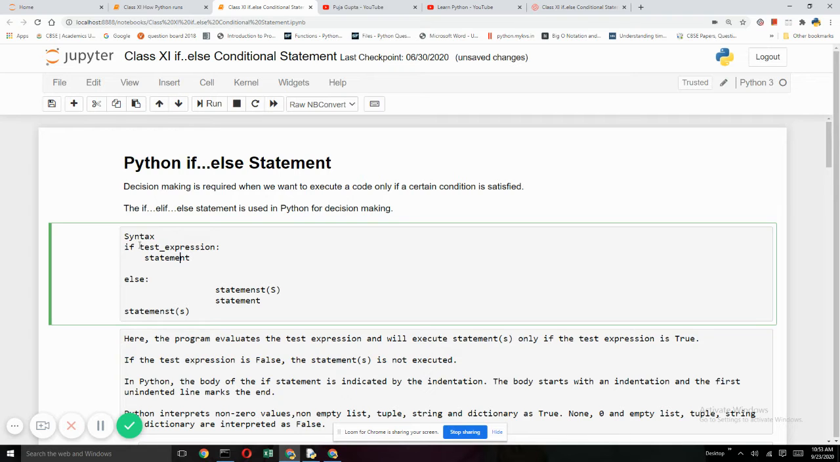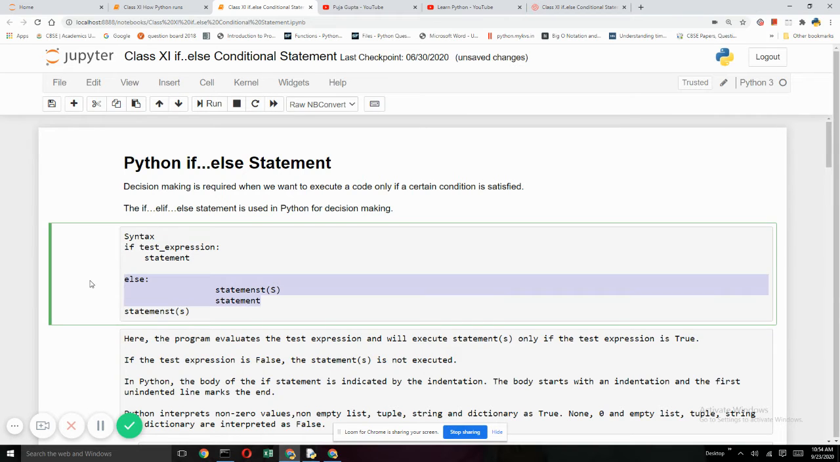Now, if this condition happens to be false, automatically the control will go to else and will execute the statements inside else. This line is not indented, neither inside if nor inside else. So that means whether the condition is true or false, this statement will be executed. So the indentation will tell you what is inside what.